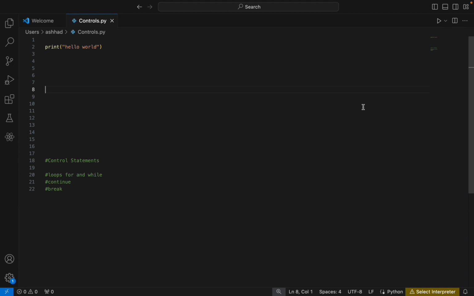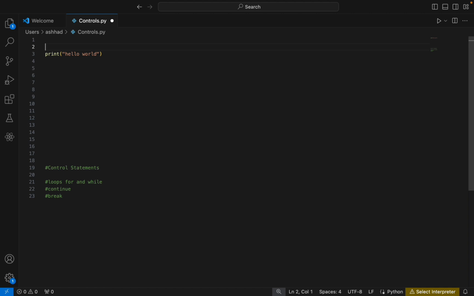Here, loops are about executing the same code multiple times. You can see a code here, just a message to the user: print hello world. It will give a hello world message in the terminal. What if we want to print hello world multiple times, let's say up to 100? If it's 1, 2, or 3 times, it is easy, we can just write the code. But when it comes to 100 or 1000, it is not possible, right? So for that, we have loops in Python.